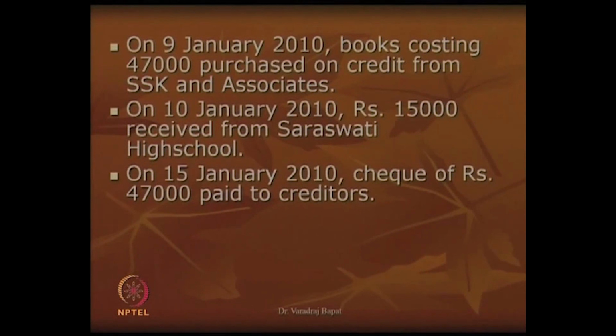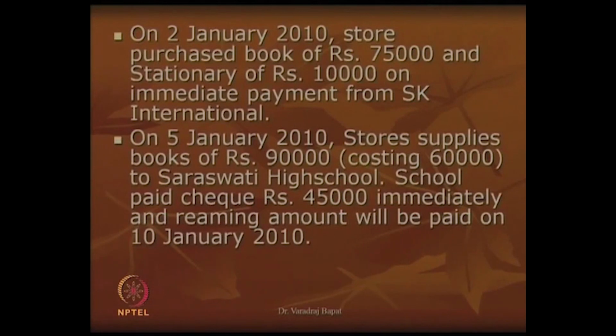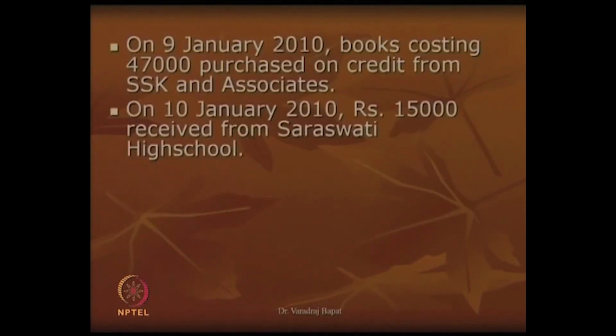Let us see now the next transaction. On Jan 10th, we have received a check of 15,000 from Saraswati High School. So, if you remember the earlier transaction, goods of 60 were sold for 90. Of that 90, 45,000 of payment was received immediately and the remaining was due on 10th Jan, but we have not received the entire remaining amount, only part of it, that is 15,000, from Saraswati High School.